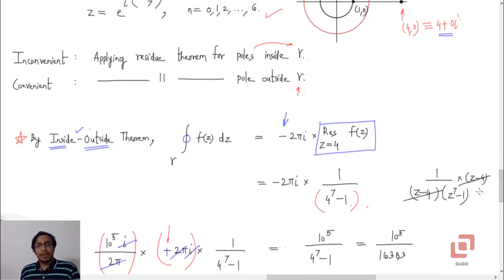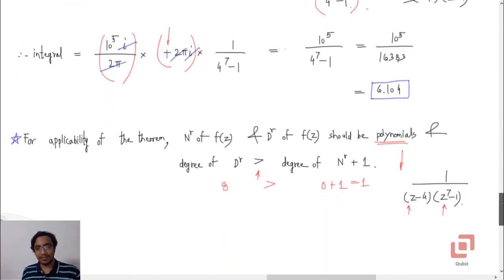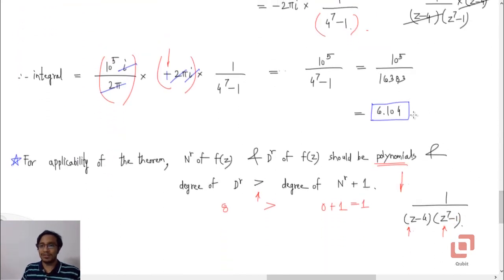Now one last thing, if we are applying the residue theorem for poles lying inside gamma, then this negative sign doesn't come. It is only 2 pi i into sum of the residues. But if we are applying the residue theorem for poles outside gamma, then it is there. So you have to take the negative sign, rest is same. So this answer is 6.104,